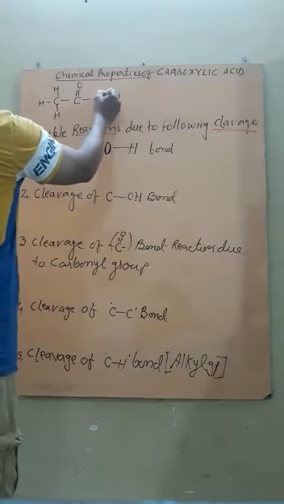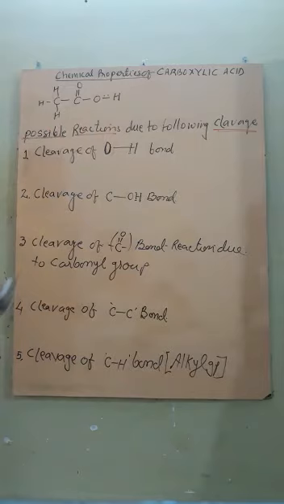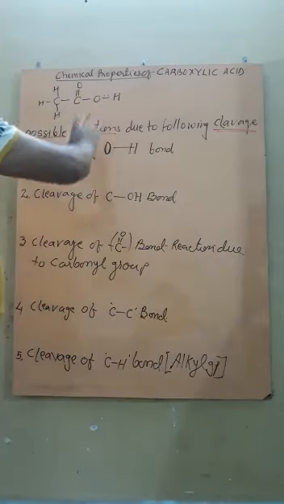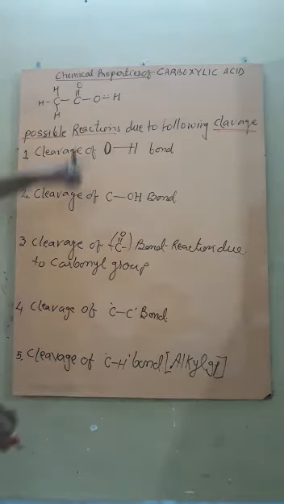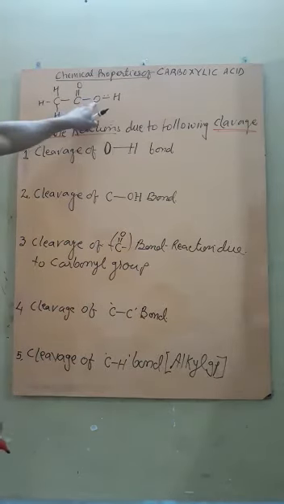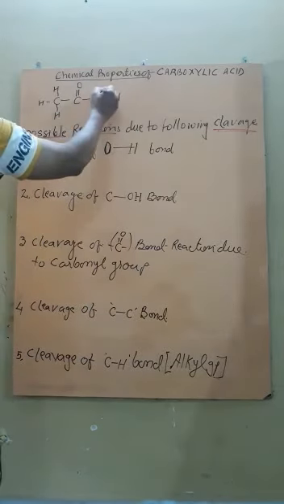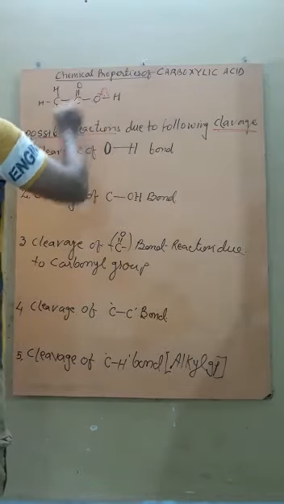Students, you know that between O and H there is a remarkable electronegativity difference, due to the difference in nuclear attraction force. So O is very electronegative as compared to hydrogen. Therefore, one possibility is cleavage of the O-H bond.